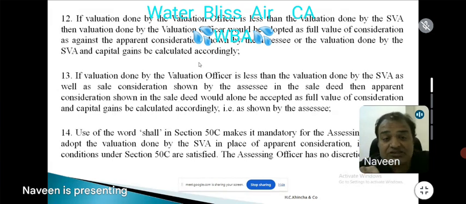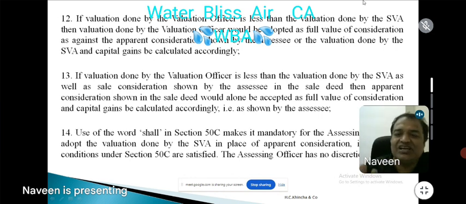No problem. If the valuation done by VO is less than the valuation done by SVA, as well as the sale consideration shown by the seller in the sale deed, then the apparent consideration shown in the sale deed would alone be accepted. Here you cannot escape, because the valuation done by VO is less than both. Then it tells you to restrict yourself to the actual sale consideration received as per the sale deed alone.